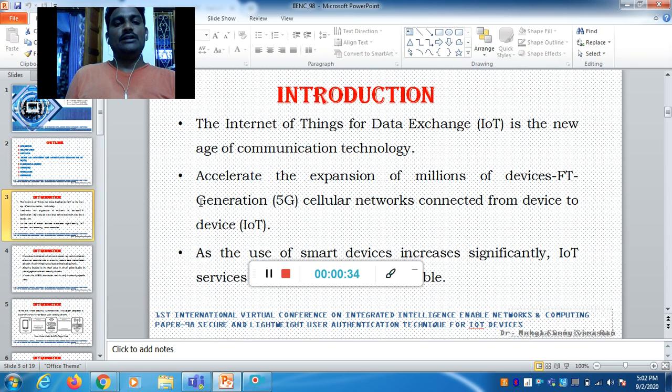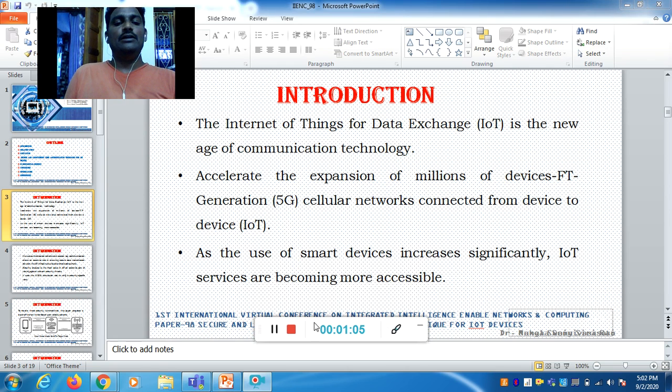In the introduction, what is the role of the Internet of Things in the present era of communication technology? The Internet of Things for data exchange is the new age of communication technology. That means smart devices are connected from one device to another with some cellular network technology, either 5G or 4G. With the expansion to millions of connected devices, smart devices can exchange data between two or more devices. As the use of smart devices increases significantly, IoT services become more accessible.